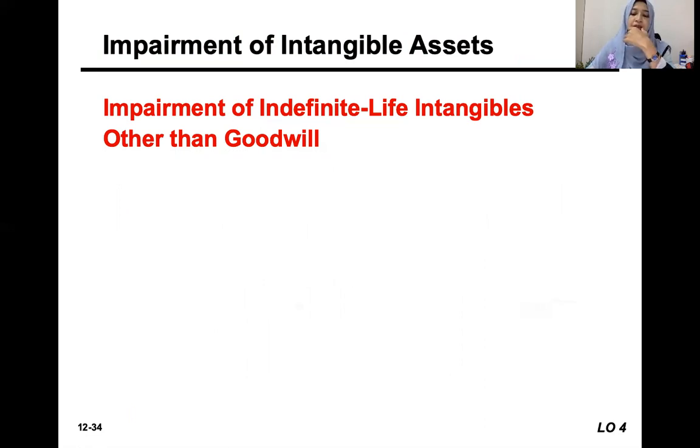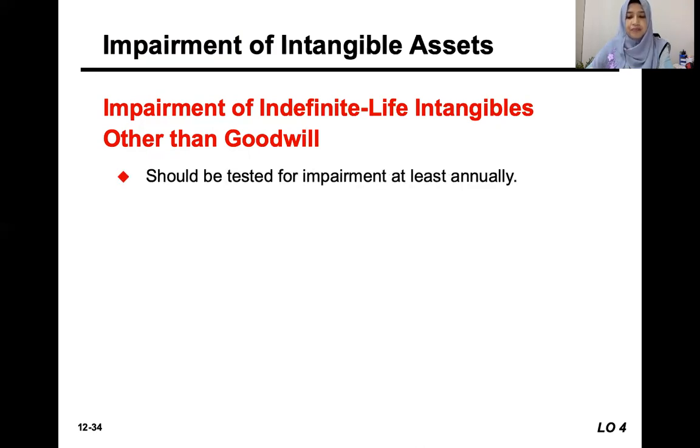Okay, what about impairment of indefinite life intangibles other than goodwill? We talk about other assets except goodwill. Same rules apply for impairment tests. Either definite life or indefinite life, we must still test the impairment every year, because we don't want to overstate our asset.